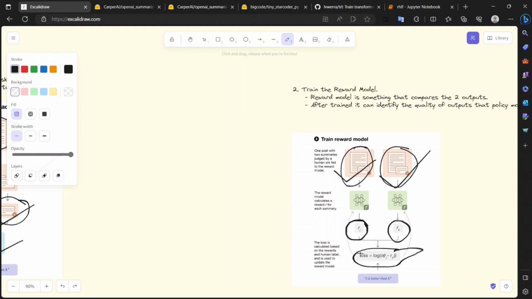In this way, the reward model can identify if the given text is better or not, or you can understand it as it can give a score to our summarized result, therefore removing the human in the loop.